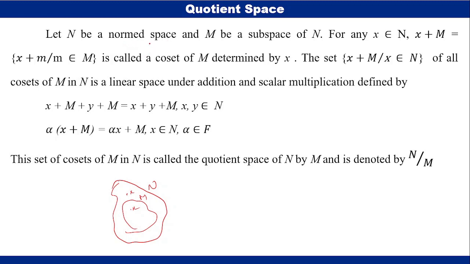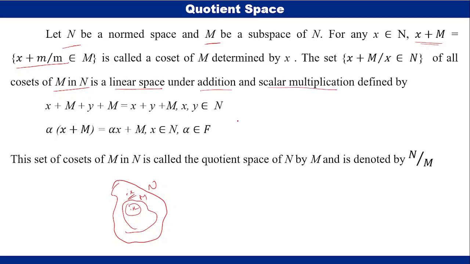If we have a normed space N and a subspace of N represented by M, any element of the normed space may be inside M or outside M. Then for any element x of the normed space N, we form a set x plus M, whose elements are of the form x plus m, where m is an element of M. This set is called a coset of M determined by x, and the set of all the cosets x plus M, where x belongs to N, is a linear space under addition and scalar multiplication.